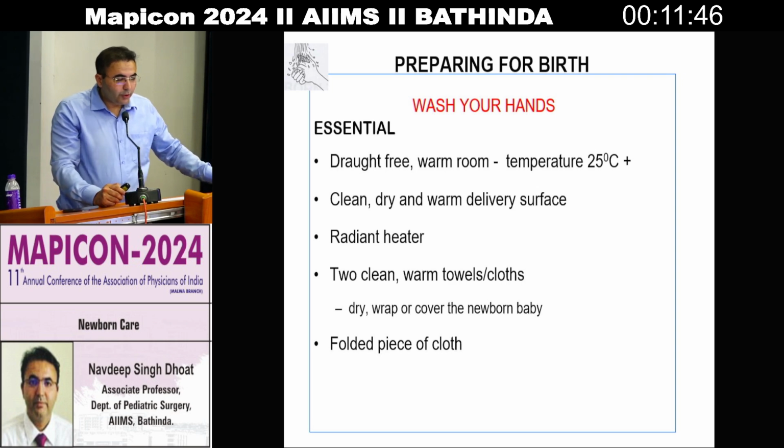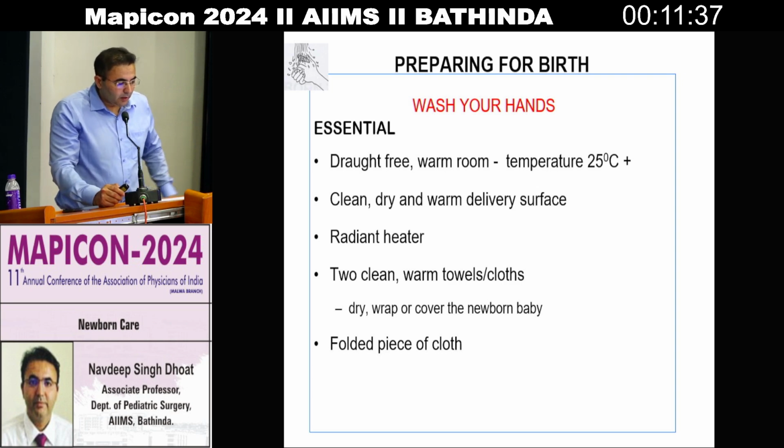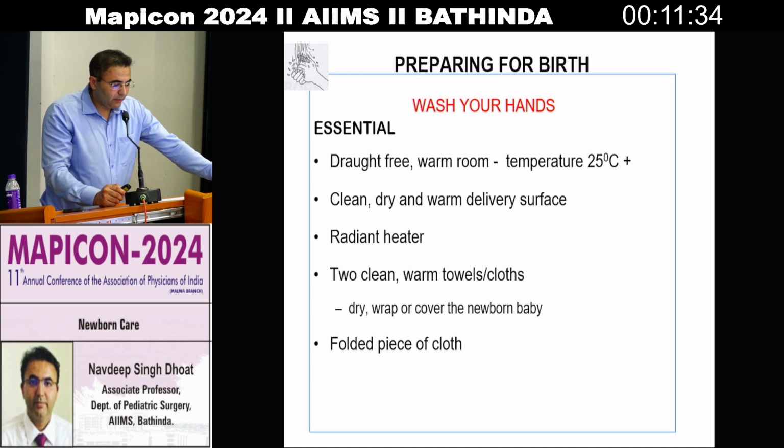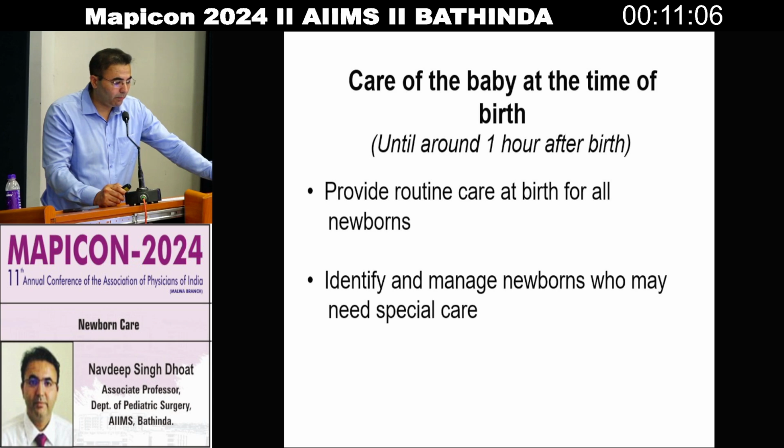Essentially we should keep the baby in a cold-free warm room where the temperature should be more than or equal to 25 degrees Celsius, and use a clean, dry, warm delivery surface. Use a radiant heater. Two clean warm towels and clothes to dry, wrap and cover the newborn baby are a must, and folded pieces of cloth should also be available. In preparing for the birth, we should have a suction device, newborn size self-inflating bags, mask, laryngoscope, oxygen supply, and disposable medication available properly.